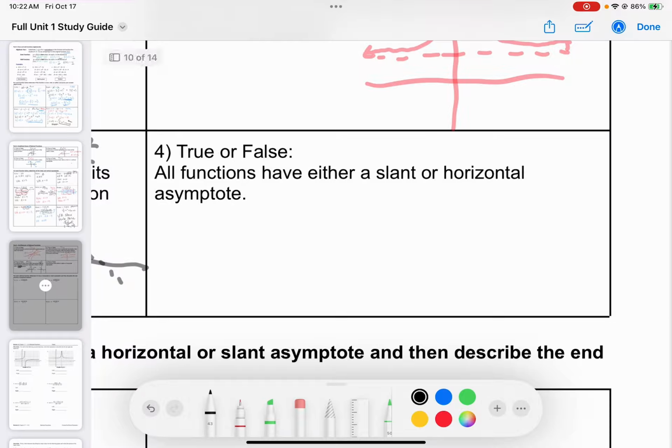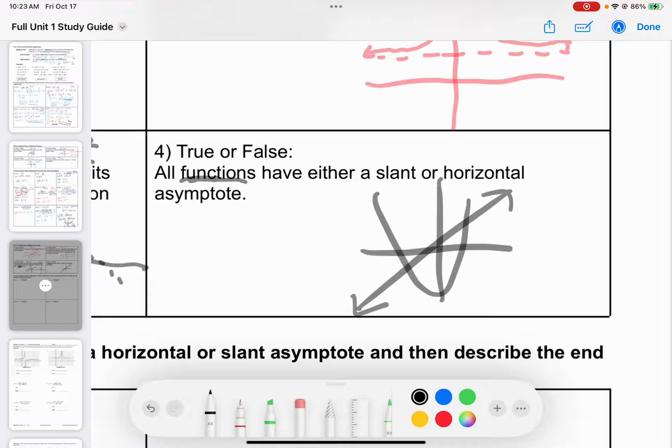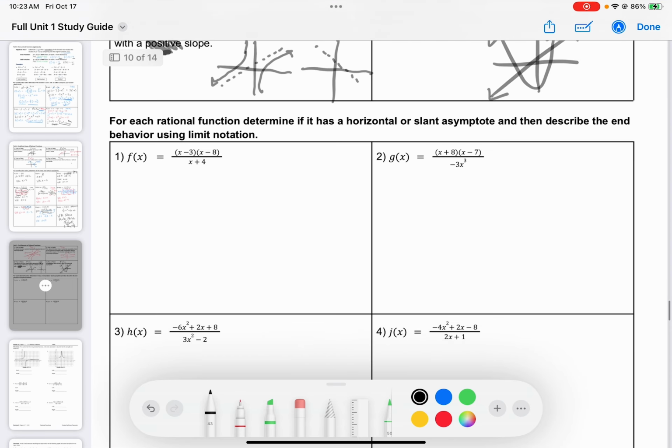All functions have either a slant or a horizontal asymptote. All functions? No, that is just not true, right? I mean, a linear function doesn't. Bam. A quadratic function doesn't. Bam. Any polynomial does not. So that is certainly false.